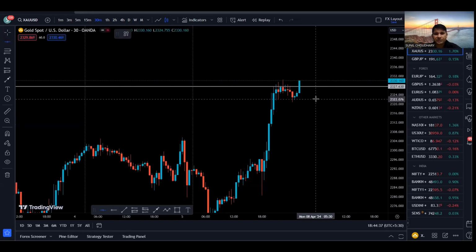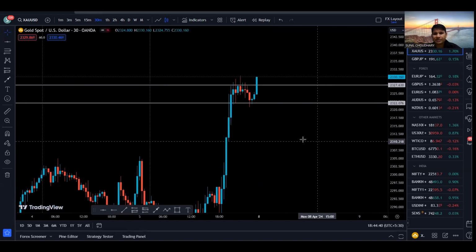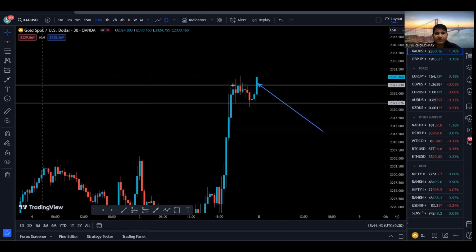So this is the resistance, this is the support at the moment, and we can also see that we have this 30-minute candle close above the resistance, but this is all-time high on the gold, so we do not have any market structure on the left hand side, so we could identify where we have the support and resistances. But what I see on the 30-minute time frame at the moment is, because we already close above the resistance on the 30-minute time frame, there is a very high probability for the next candle basically to come down,